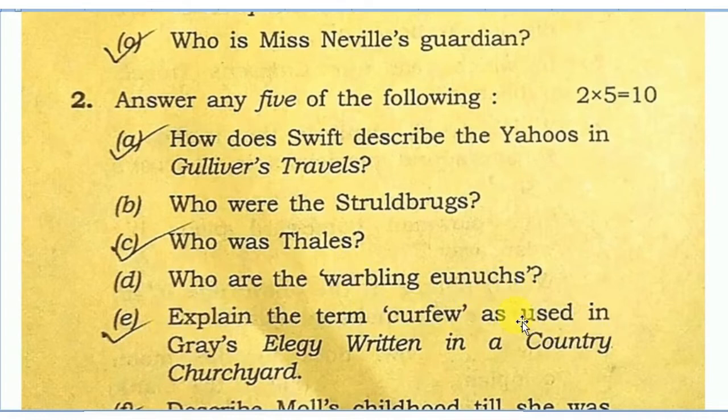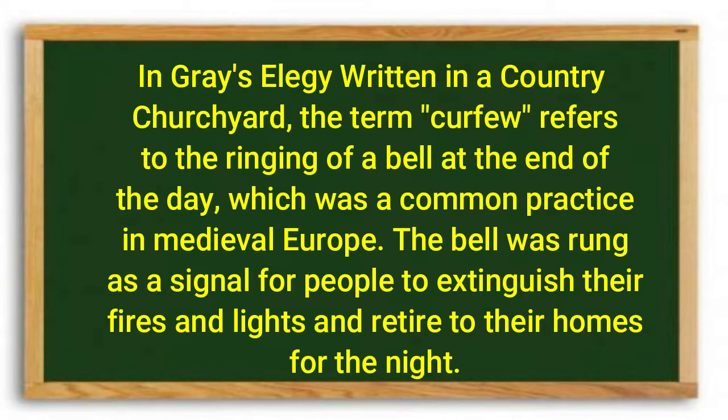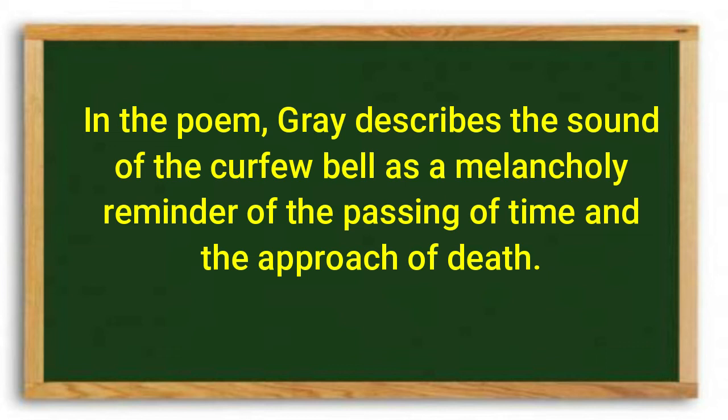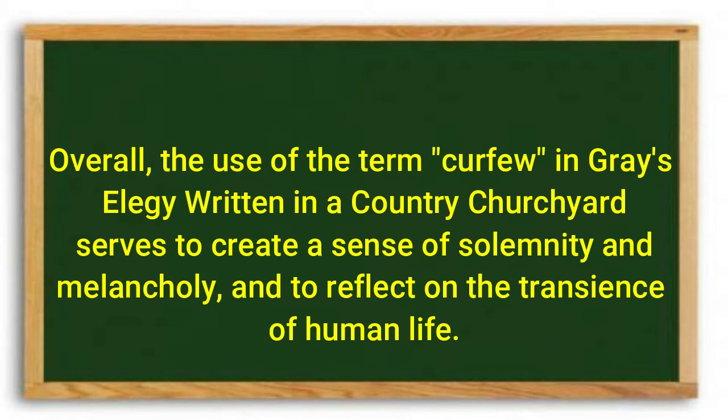Explain the term curfew as used in Gray's Elegy Written in a Country Churchyard. In Gray's Elegy, the term curfew refers to the ringing of a bell at the end of the day, which was a common practice in medieval Europe. The bell was rung as a signal for people to extinguish their fires and lights and retire to their homes for the night. In the poem, Gray describes the sound of the curfew bell as a melancholy reminder of the passing of time and the approach of death. Overall, the use of the term curfew serves to create a sense of solemnity and melancholy, and to reflect on the transience of human life.